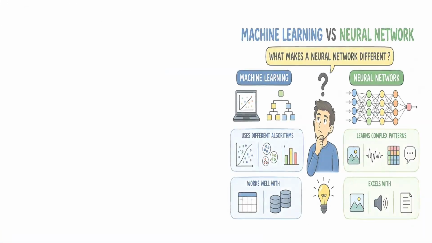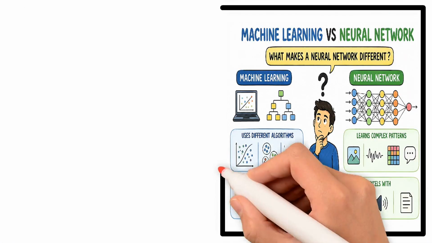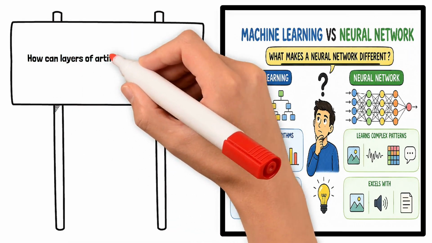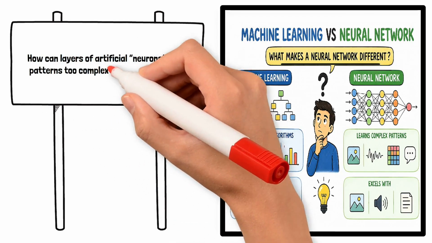But if machine learning can already discover patterns, what makes a neural network different? And how can layers of artificial neurons learn patterns too complex for ordinary models?